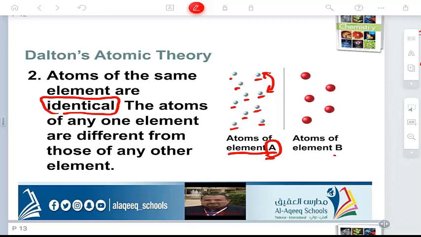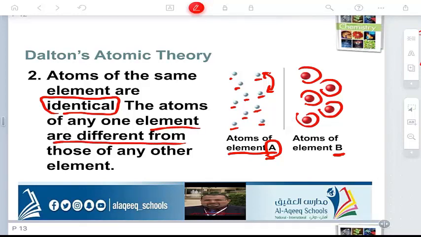Look at element B. The atoms are exactly the same. Yes, very good. Identical. But they are different from those of any other element. Look, this atom of this element is different from this atom of this element. The atoms of different elements are different.